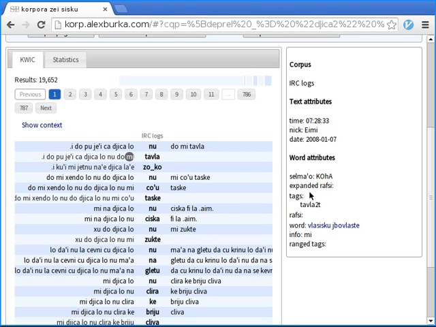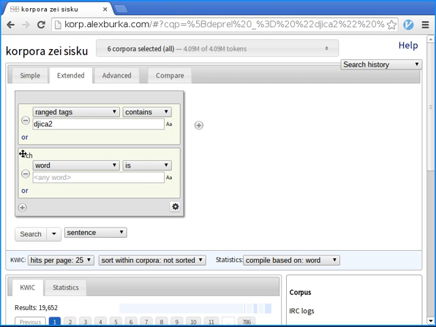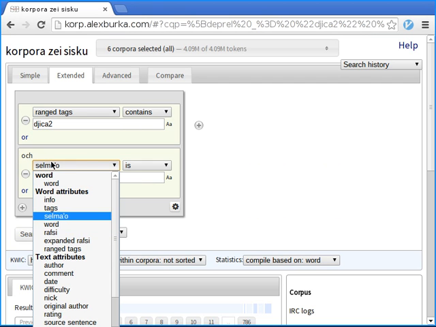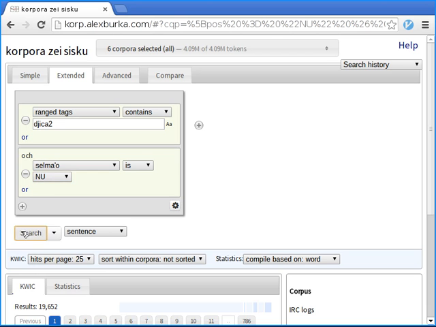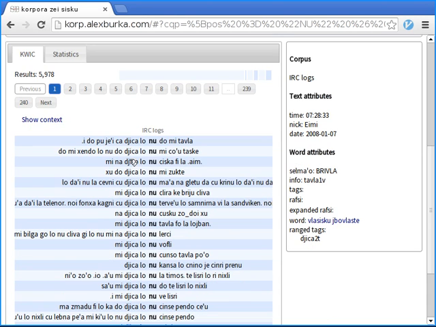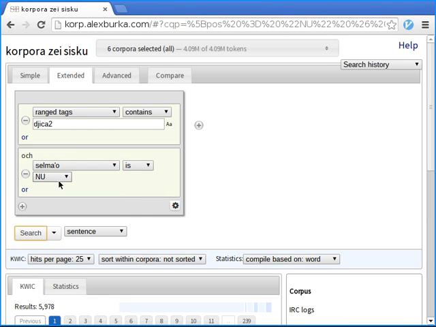This do and mi are parts of tabla instead, but the nu and the tabla are annotated with this range tag. So what I wanted to try is to say, okay, let's say that the selmaho is also a nu. And then we get this jishalonu, and so on.